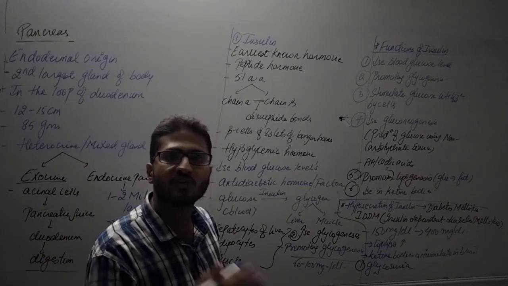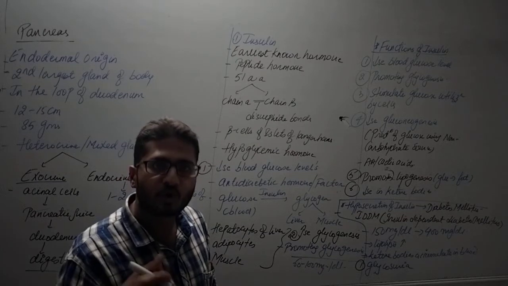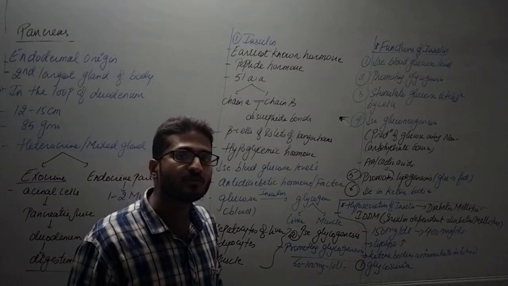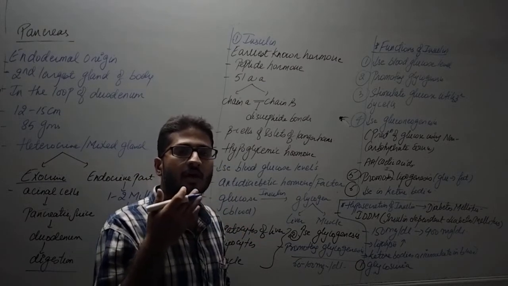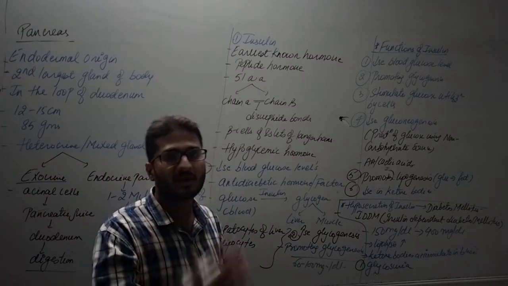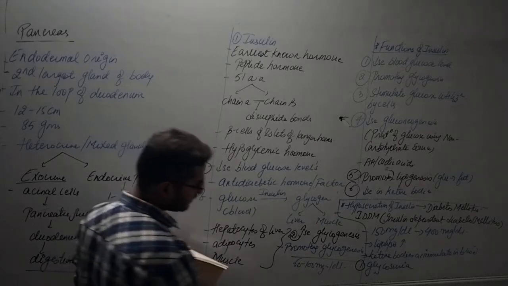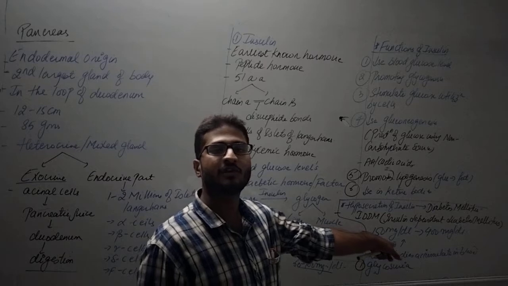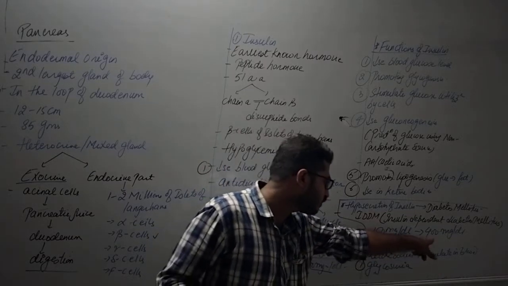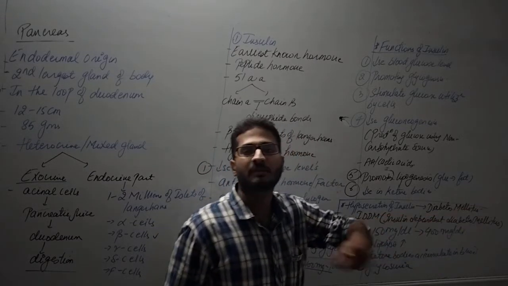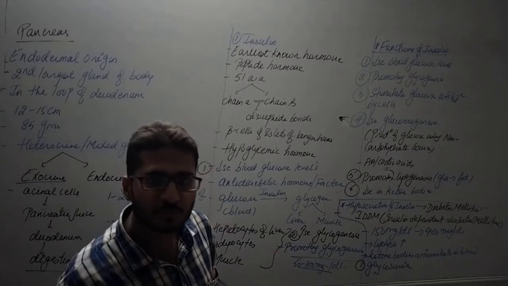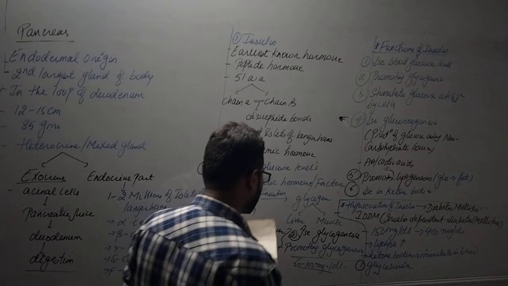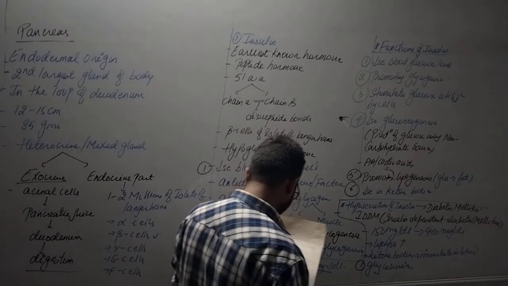What is glycosuria? It is the presence of glucose in the urine, right? Why in the urine? Because it is not getting absorbed by the epithelial cells of the small as well as large intestine. Why is it not absorbed? Because it is present more than the maximum quantity. Normally, the fasting glucose level is 60 to 100 mg. It is beyond 100 mg, 150 mg. In many patients it goes beyond 400 to 450 mg. So how will the body store that much glucose? Hypertonicity will increase and the cells will be destroyed. So glycosuria will be there.